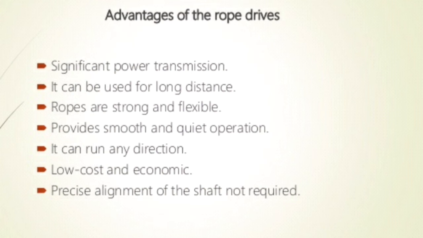Next we are going to discuss the advantages and disadvantages of wire ropes. Let's start with the advantages. With the help of wire ropes, it is possible to transfer a significant amount of power. And next, these are used for long distances. We already discussed that with wire ropes it is possible to transmit power over a 150 meter distance between two pulleys. The ropes are strong and flexible because here we are using the twisting of a number of wires. Due to that, they give more strength compared to belt and chain drives.